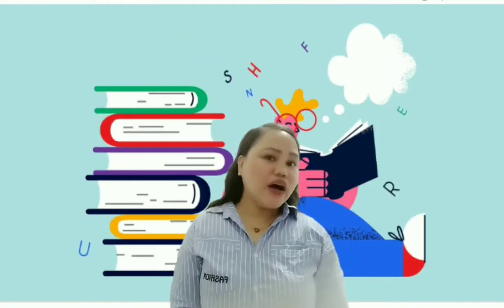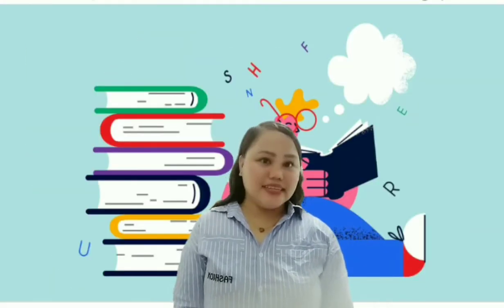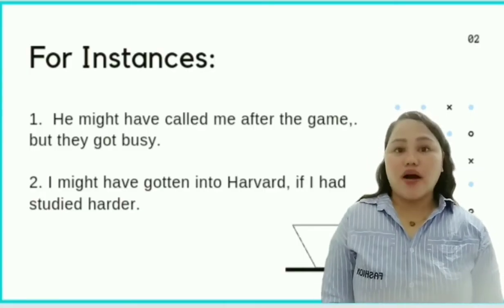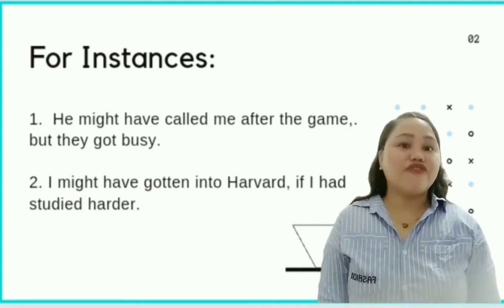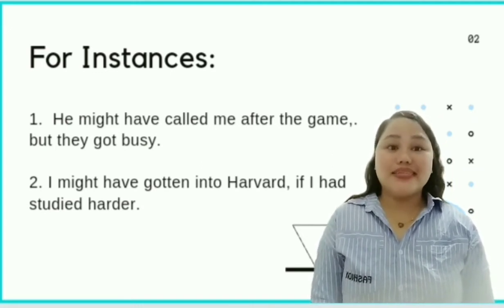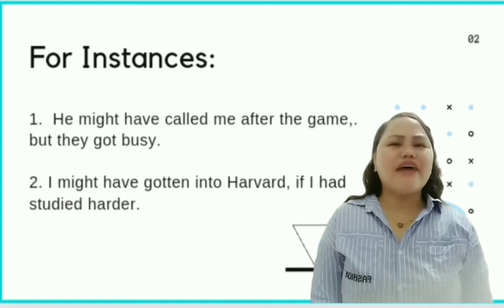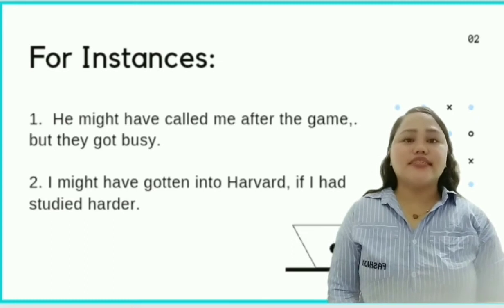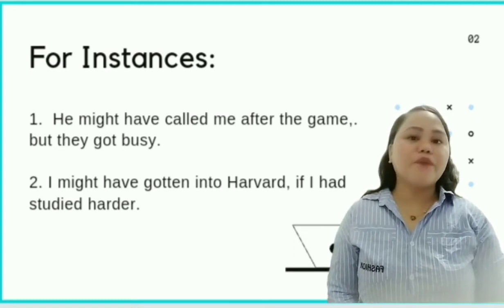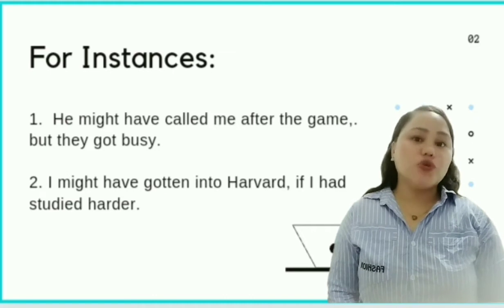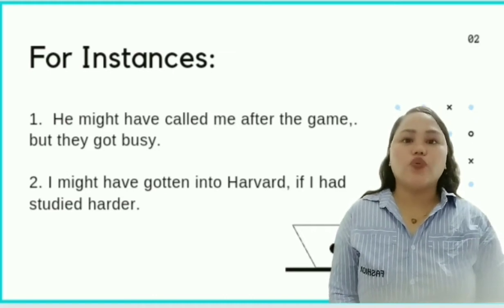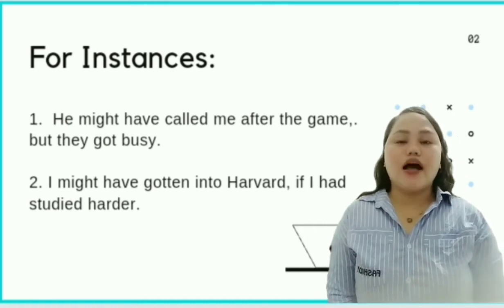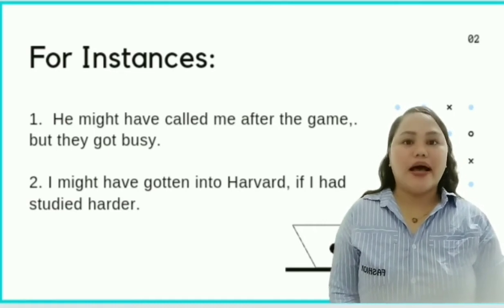Now let's see how to use might in a sentence. For instance, number one, he might have called me after the game, but they got busy. Second, I might have gotten into Harvard if I had studied harder. Since all these sentences are in the past perfect tense, might was the choice to make. Notice how they all had the word have, as in I might have. That's a good indication of the past perfect tense.